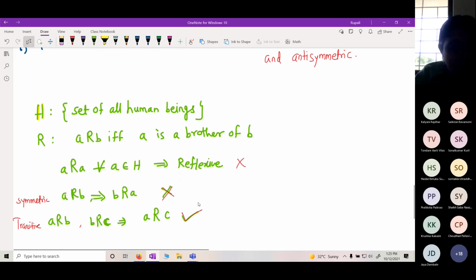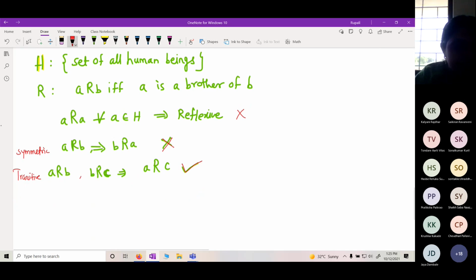What about antisymmetric? When we say antisymmetric relation, A is related to B and B is related to A should imply A is equal to B. A is the brother of B, B is the brother of A. Whether it will imply A is equal to B? No, ma'am.